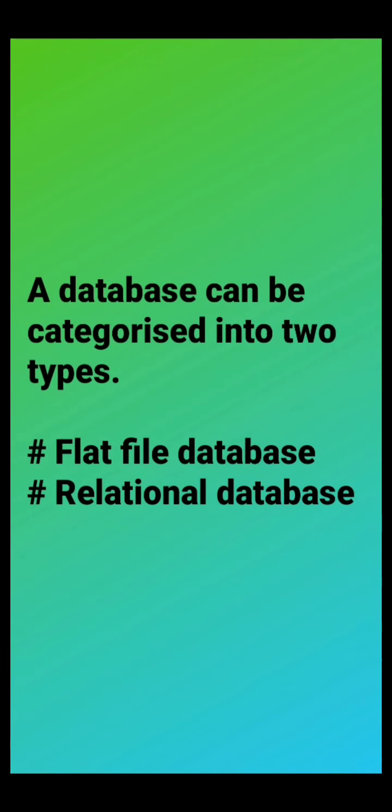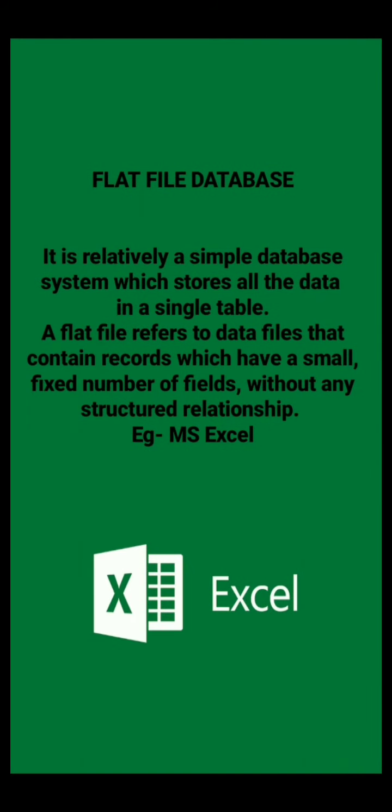Next is types of database. There are two types of database: flat file database and relational database. A flat file database is a relatively simple database system which stores all the data in a single table. A flat file refers to data files that contain records which have a small fixed number of fields without any structured relationship.